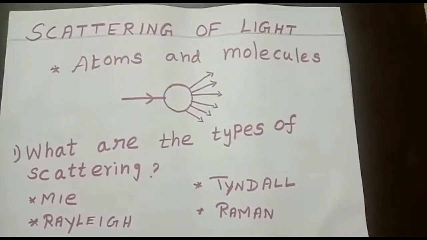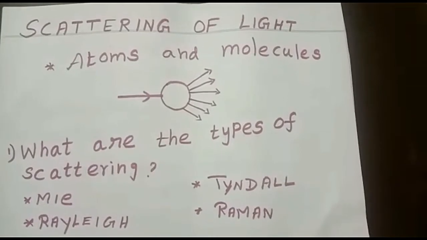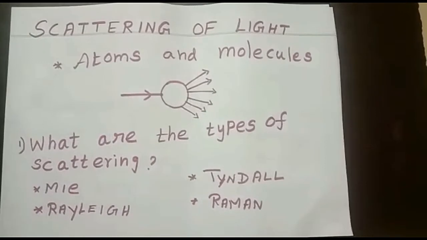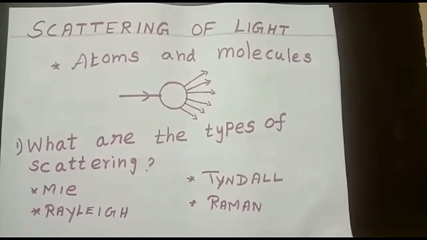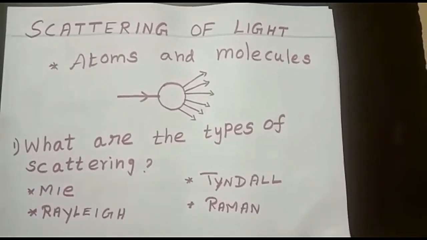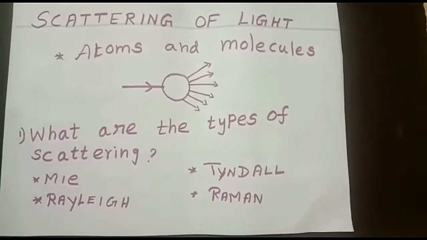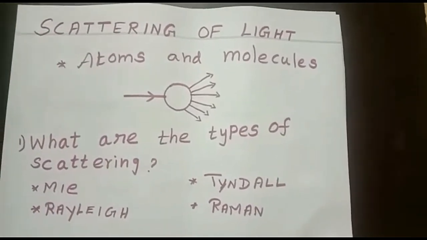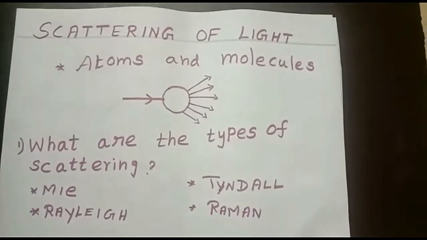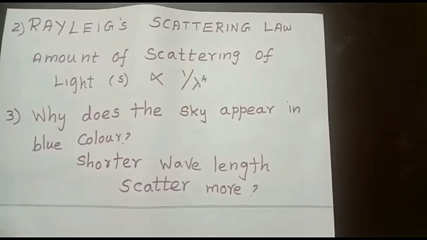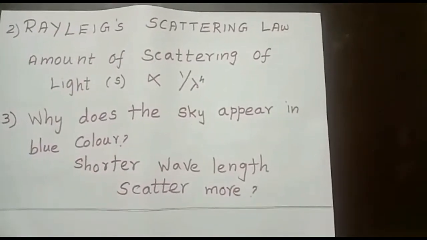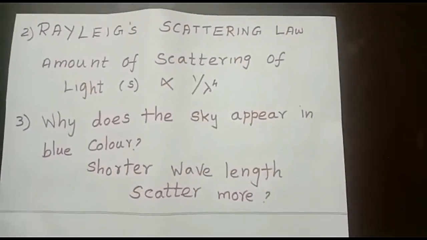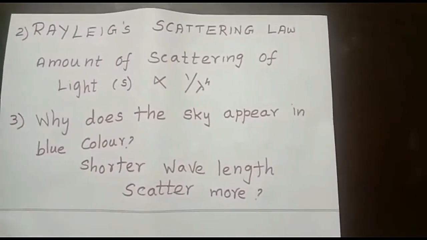What is Rayleigh scattering? The scattering of sunlight by gaseous particles. Stand up and say the Rayleigh scattering law. Yes, the amount of scattering of light is inversely proportional to the fourth power of the wavelength.